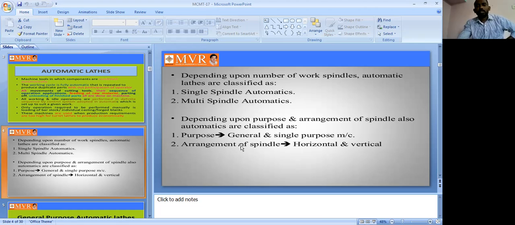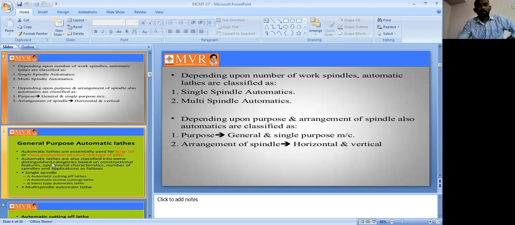The arrangement of spindle is very important. Based on the spindle, we have two classifications: single spindle and multi spindle. Based on the arrangement of spindle, we also have two classifications. The first one is horizontal, the second one is vertical. So these are some of the classifications.